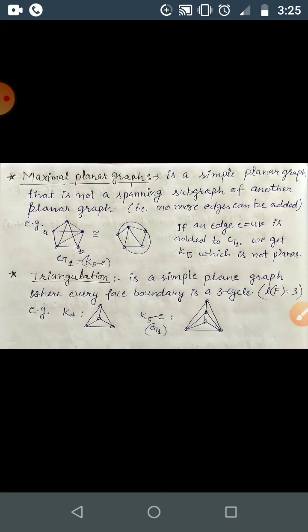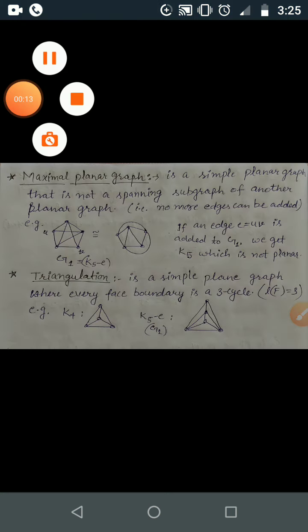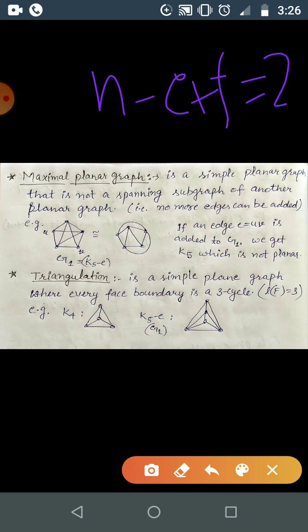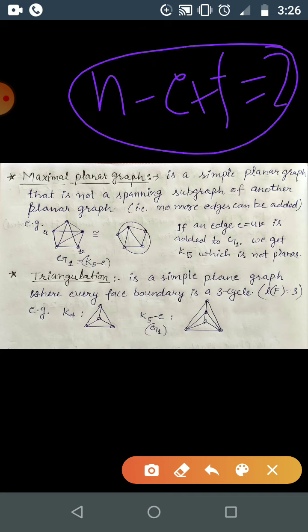In lecture number 35, I did Euler's formula, that was for a connected plane graph. The formula is n minus e plus f is equal to 2. So this is the relation that holds for a connected planar graph, correct? Where n is the number of vertices, e is the number of edges, and f is the number of faces. This also holds for a planar graph. When this planar graph is drawn as a plane graph, then you can just have some faces, correct?